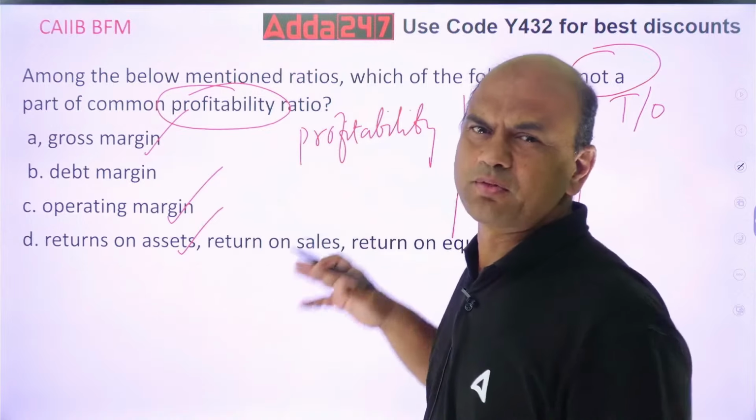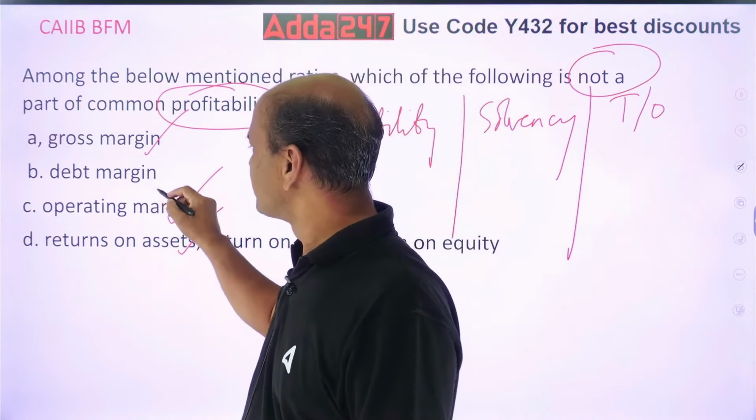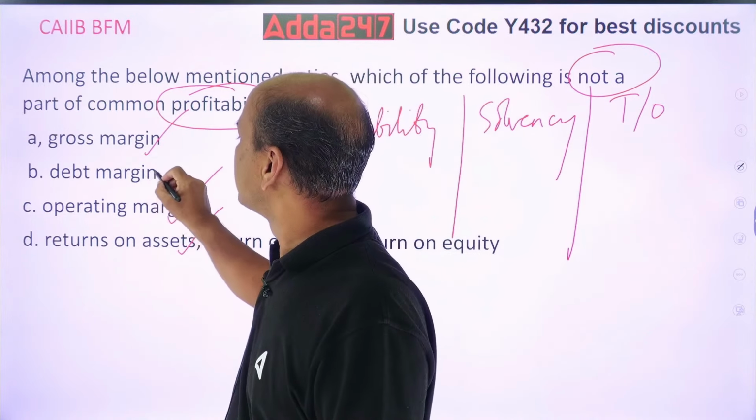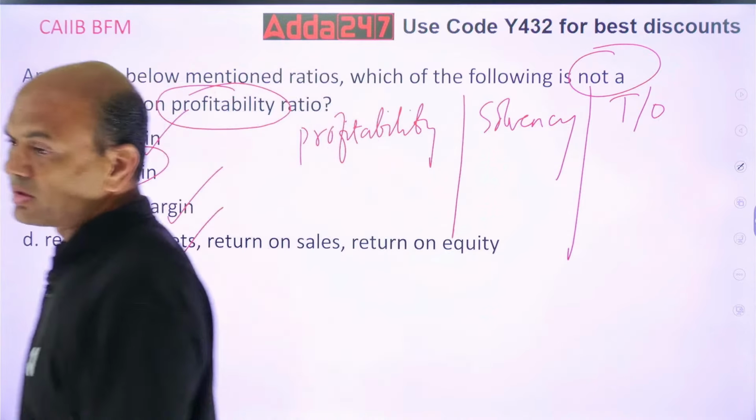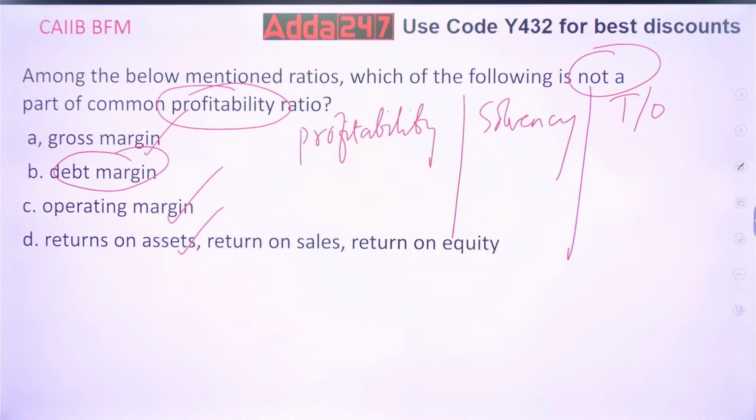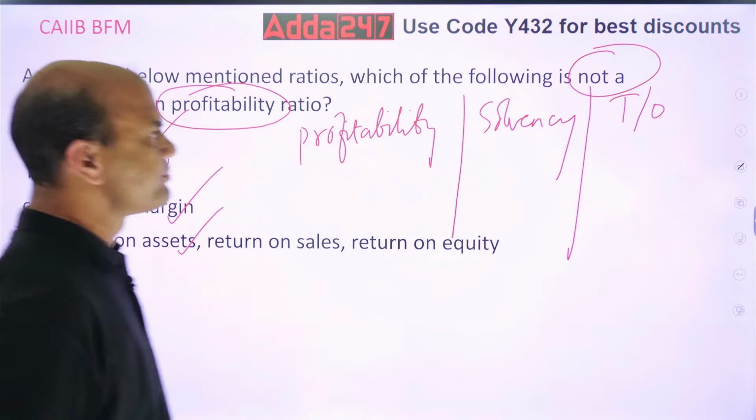The remaining two I'll explain whenever some topic comes. So the answer is this. Debt margin is not part of your profitability ratio. Got it? This is not the part. Debt margin is the answer. Debt margin.